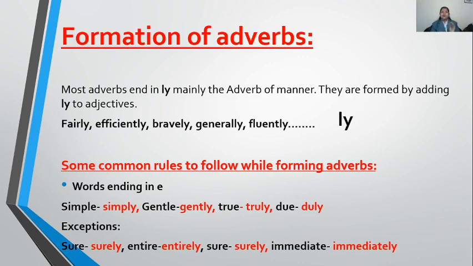Yes, so most adverbs end in ly, mainly the adverb of manner. Okay, and they are formed by adding ly to adjectives like fair. Fair is my adjective, yes. And when I add ly to it, it becomes fairly. So that is an adverb.